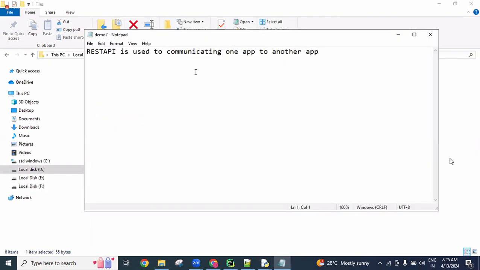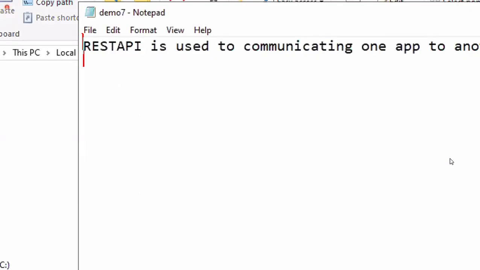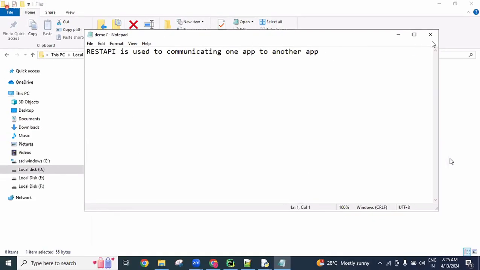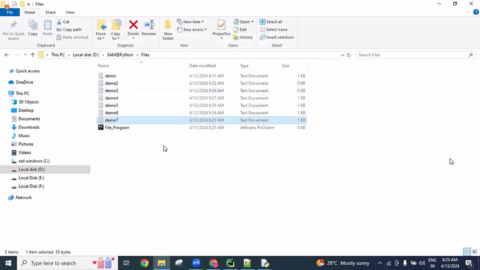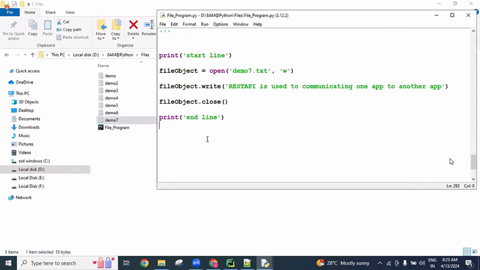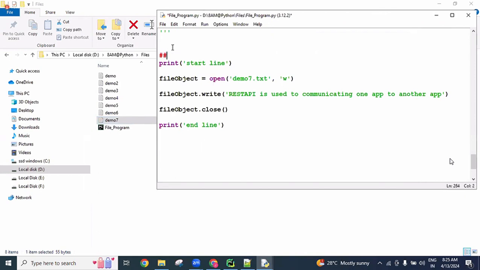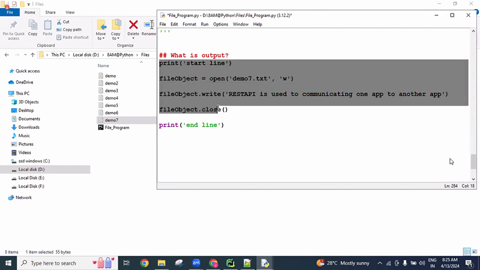So REST API is used for communicating from one application to another application. Now here the file pointer is by default available in the first position. That is a concept. Now we successfully closed the file, and that's why we are able to get the data. So you can observe what the output is.